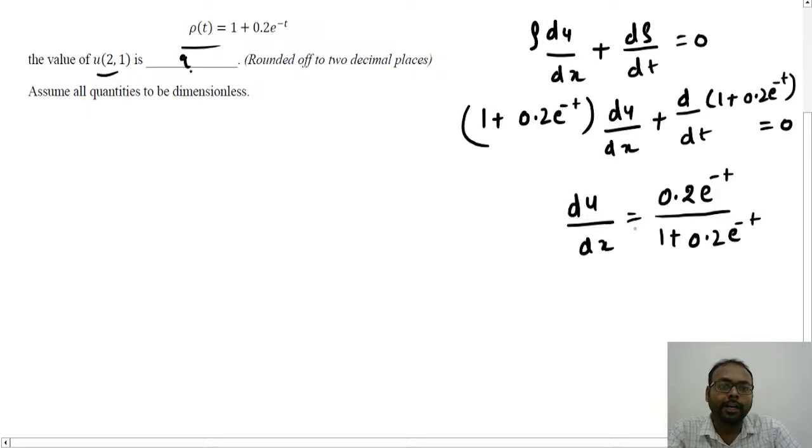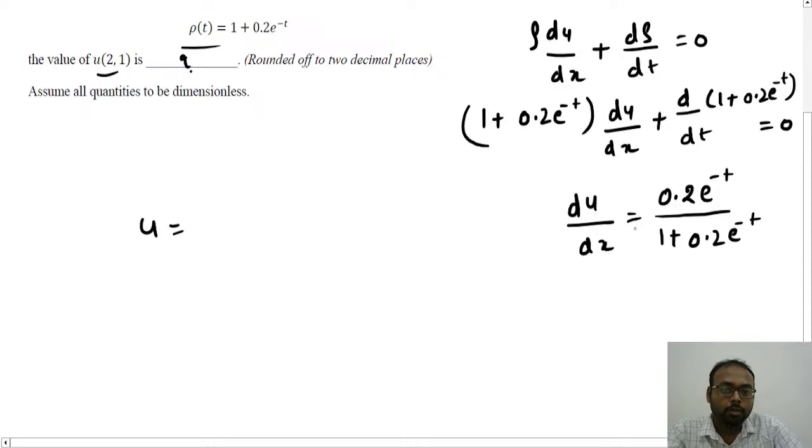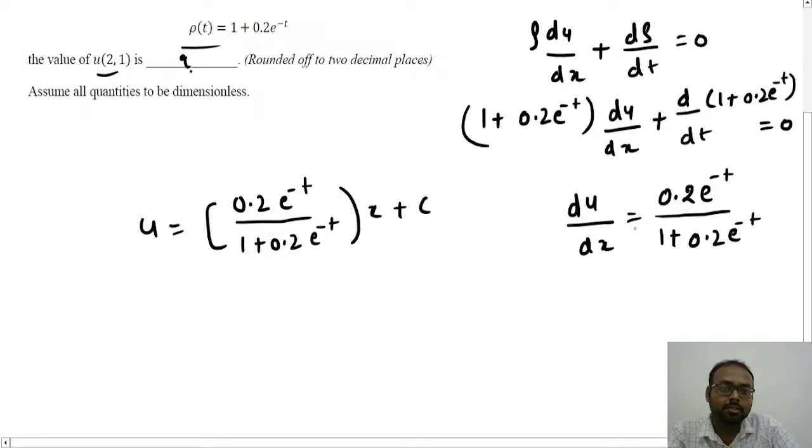So when we do that, we have the u value, which is given by 0.2 e to power minus t divided by 1 plus 0.2 e to power minus t, times x, plus c.